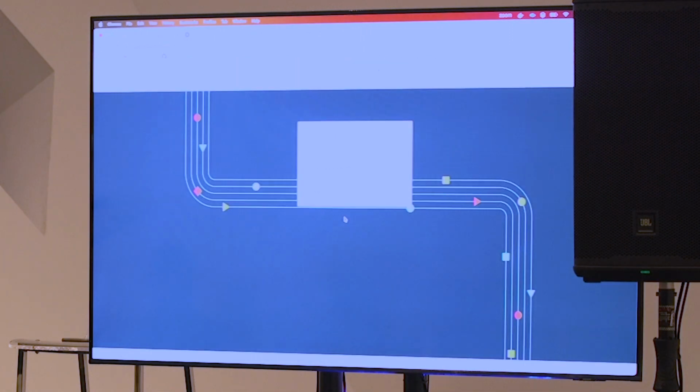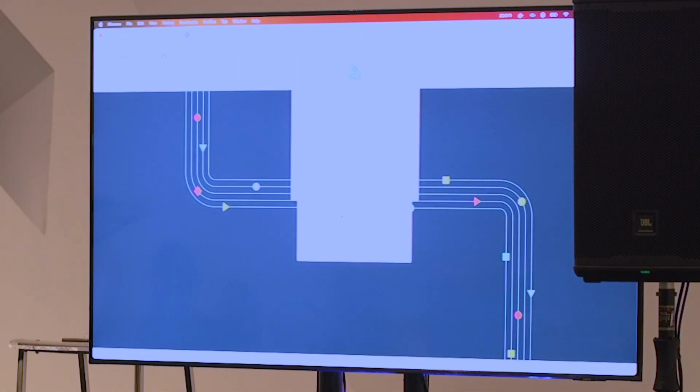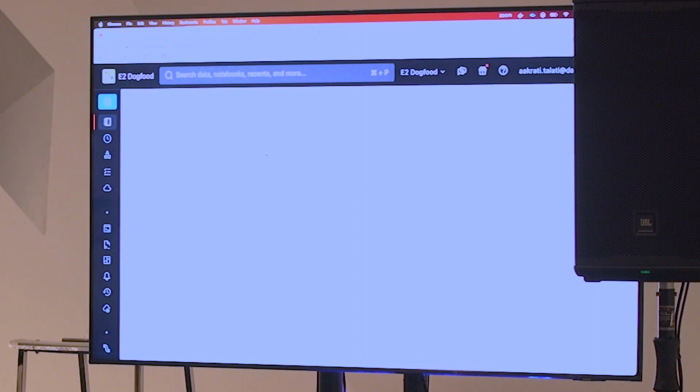Oops. All right. Let me go back. All right. We use 2-factor authentication. We are secure. All right.